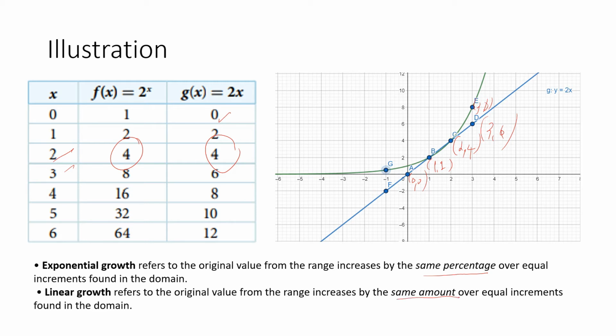So earlier we said it's like we are just adding 2 units. Range increases because we are looking at the values in the range, the output values, because recall that the range is the set of outputs.